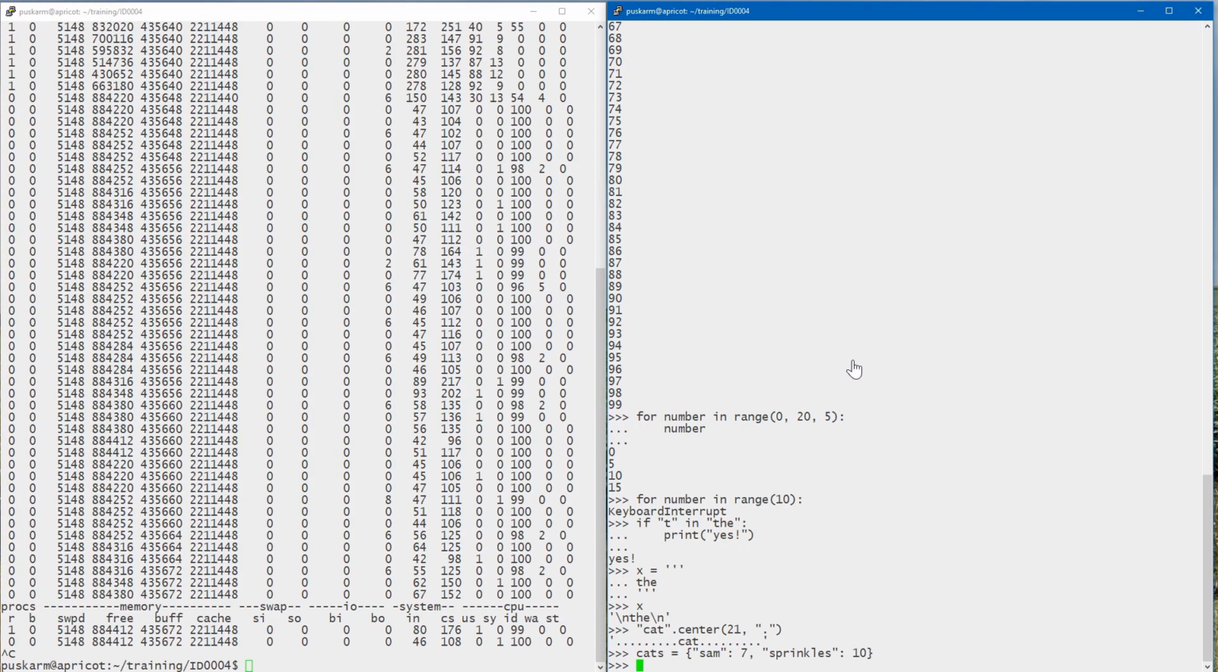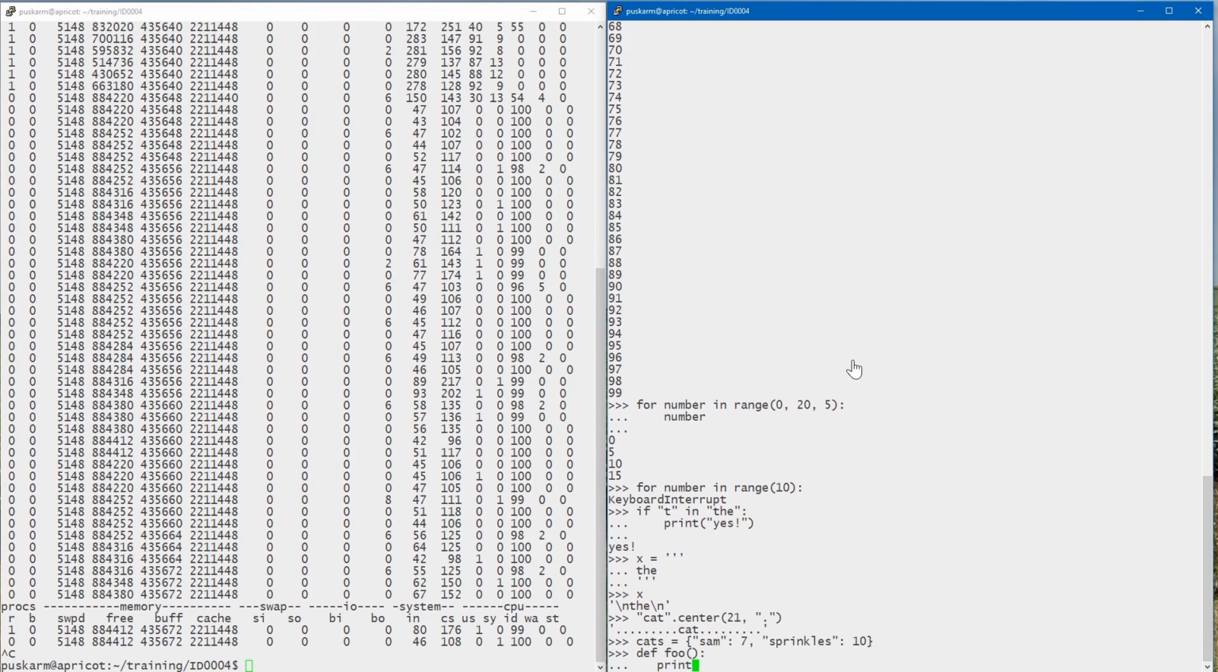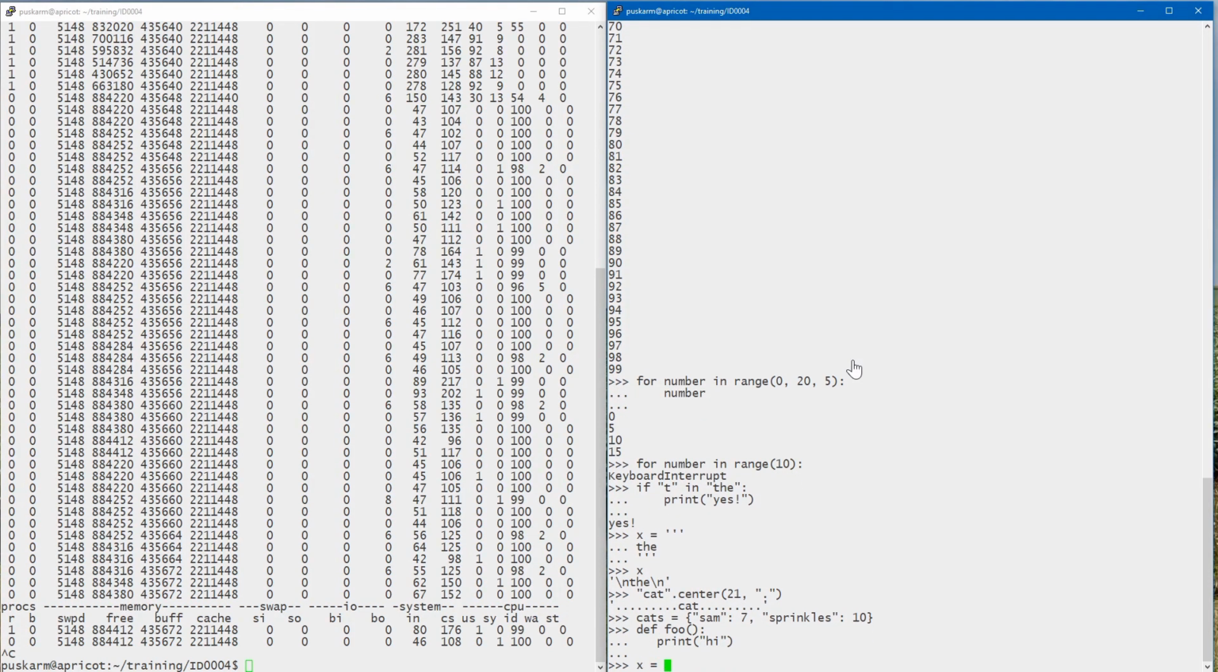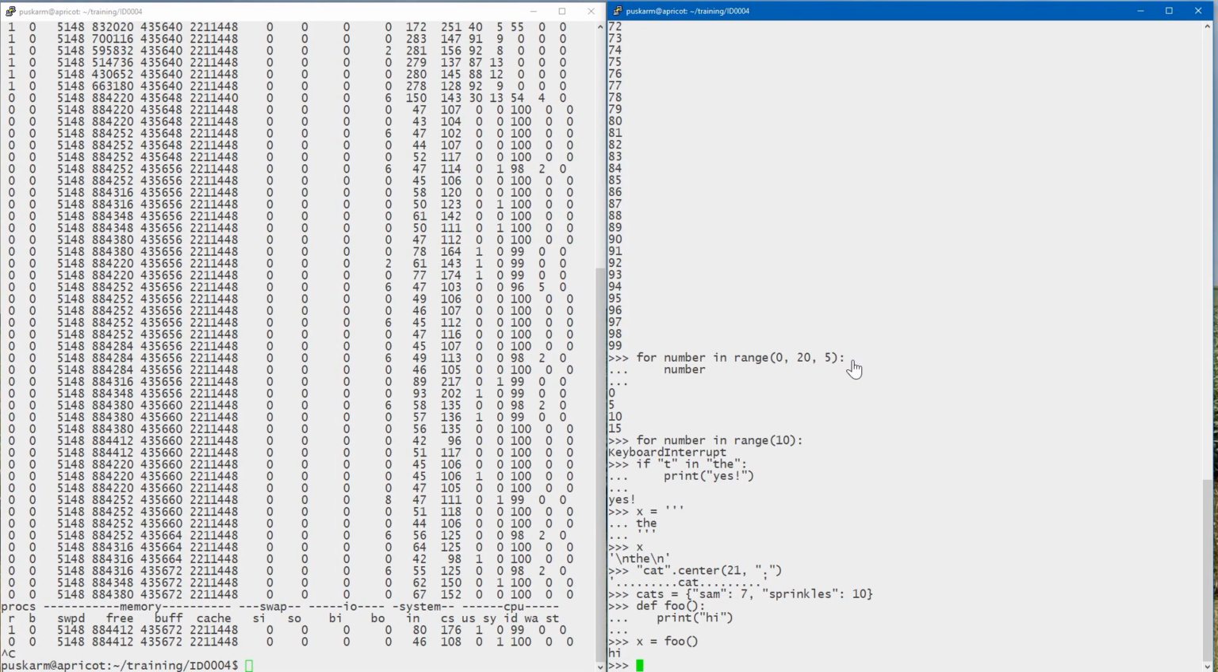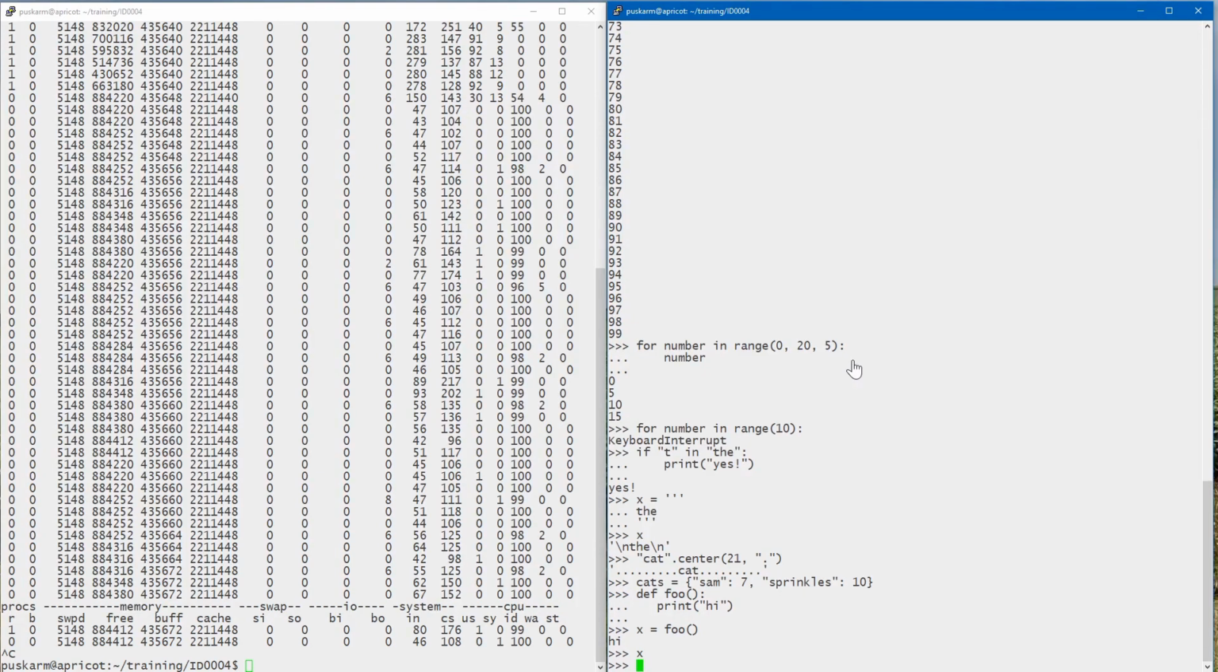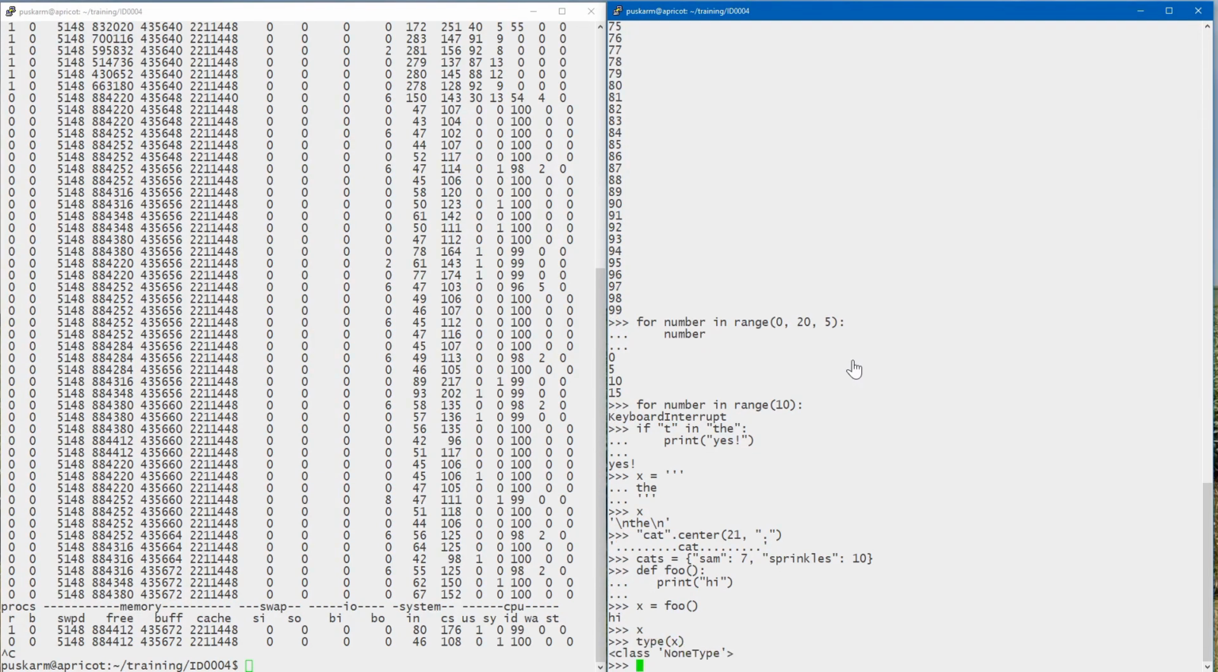So for example, let's say we create a function called foo, and it prints something. And then I assign the return value of foo to a variable. It still does the print, but what's x? Well, x is None. It's the NoneType. The NoneType supports no special operations. So that is the overview of the built-in types in the Python language.